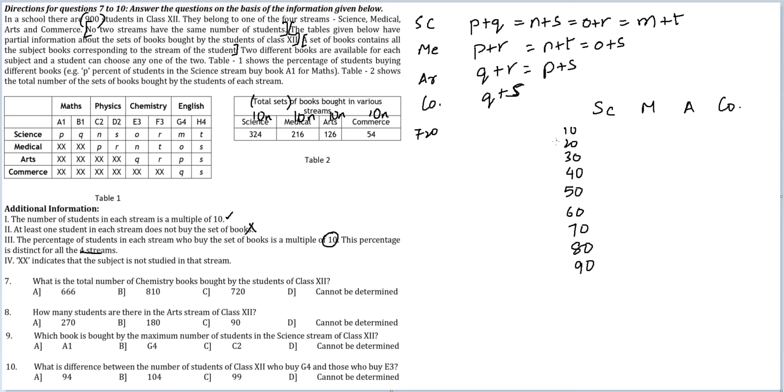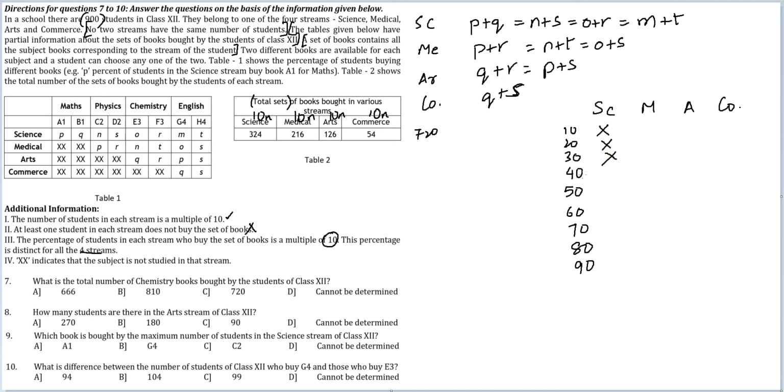So these are the percentages possible. Now for science, the number was 324. If 324 is 10%, the total would be 3240, which is more than 900. So this is impossible. If it is 20%, the total would be 1620. Again, this is impossible. If this was 30%, the total would be 1080, and that is also impossible.